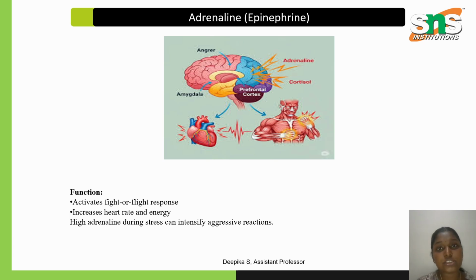Flight response is where you try to skip the situation without facing it. It also increases heart rate and energy level, and causes restlessness, so you will not be able to stand peacefully in one place. High adrenaline during stress can intensify your aggressive reaction. As I said earlier, excessive stress can cause you to react aggressively, so we have to be cautious with our stress levels also.